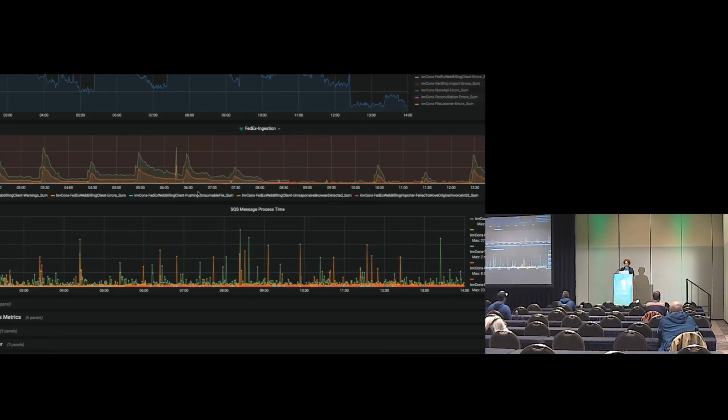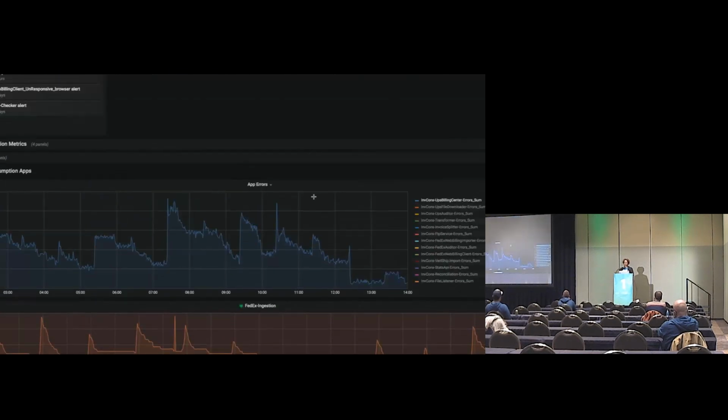So this one, we're looking for certain types of messages. This one is letting us know that a file has been pushed to our queue that eats all the messages, and whether or not we've gotten an unresponsive browser detected. This is one that we particularly have an issue with for FedEx, because for some reason they'll just pop up a blank screen on us and we're like, well, what are we supposed to do with that? But knowing that this has happened, we can now see how it affects our ingestion numbers. And so I love Grafana because you can do this.